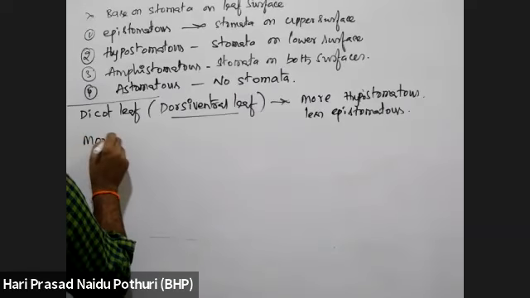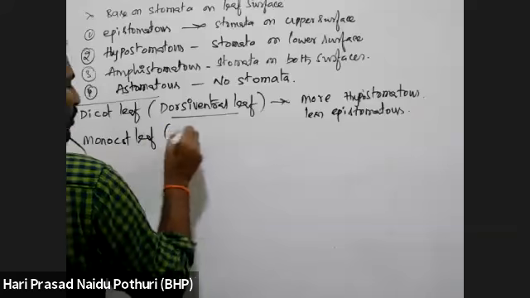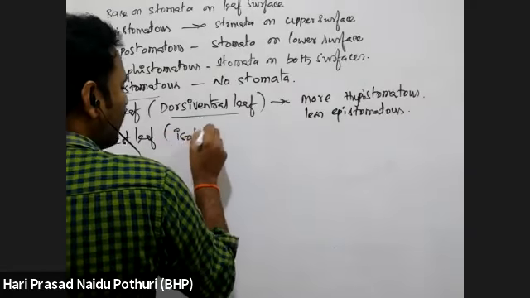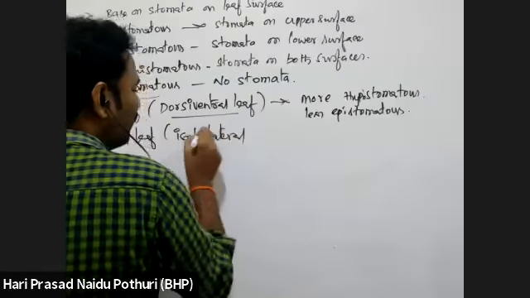If you see a monocot leaf, it is called an isobilateral leaf.